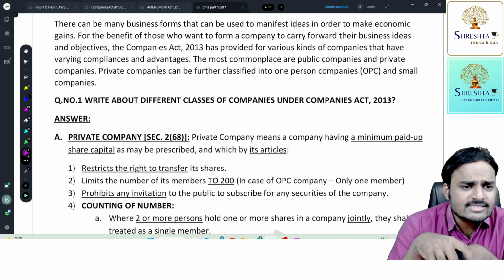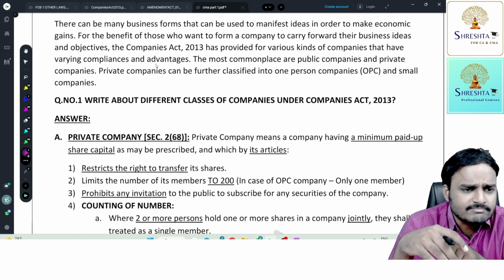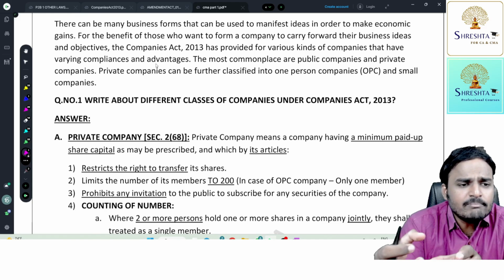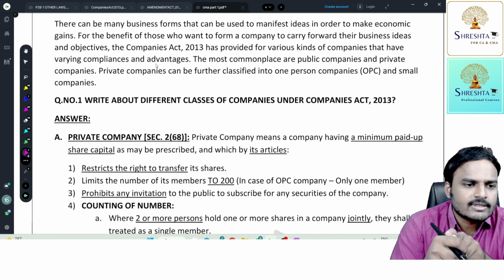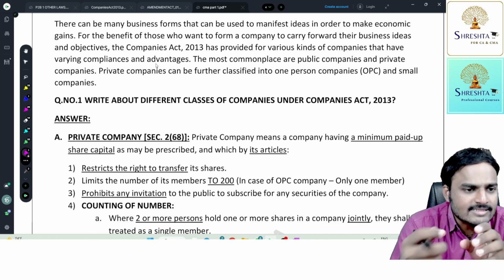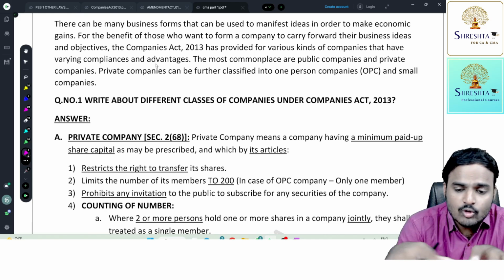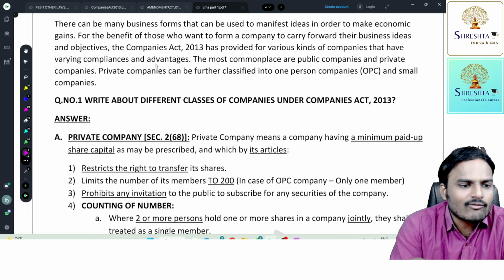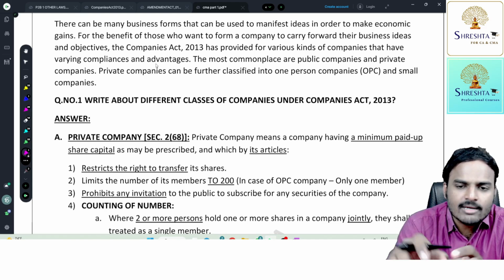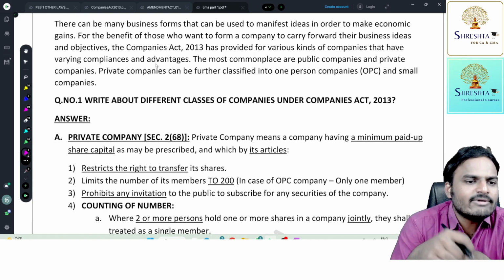Sir, on what basis are companies classified into private and public? Very simple. If any person from the public can have ownership, can purchase the shares, can subscribe to the shares, can become a member of the company, can become an owner of the company, it's a public company. No, no, no, sir. Only private individuals, only known parties will acquire ownership. Only they will become members of the company. They will control the company. They will regulate the company. In that case, it is a privately owned company.